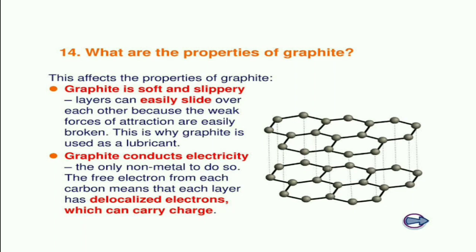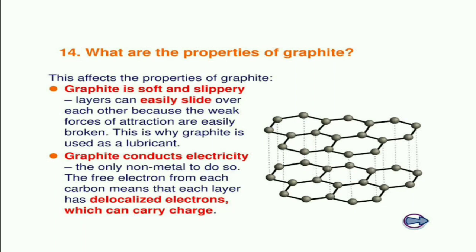You can see the structure from this figure. It is a layered structure and one carbon atom is bonded to three other carbon atoms and one electron is free, so it can conduct electricity, and one layer can slide over the other layer. That is the structure of graphite.